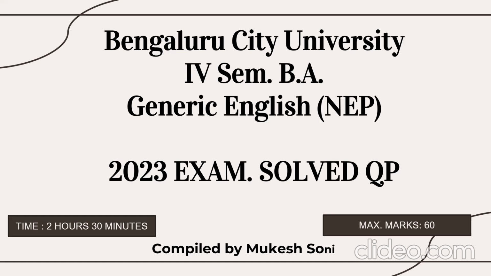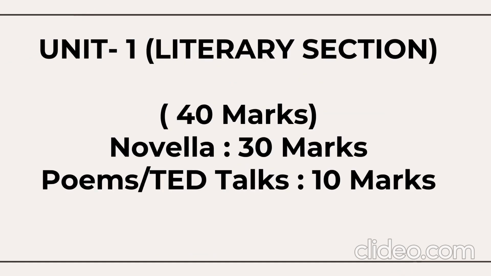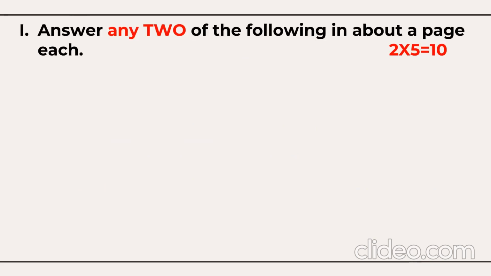To begin with, the very first section we have here is the literary section, which consists of 40 marks questions. Here, 30 marks for the novella. Which novella do you have in your syllabus? There is DWEEPA. DWEEPA novella you have. This is for 30 marks, and the 2 poems plus 2 TED Talks are for 10 marks. Now, the novella's 30 marks questions are in 2 sections here.